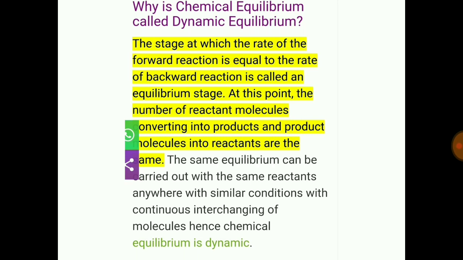So, in this dynamic equilibrium, where the rate of forward reaction and the rate of reverse reaction are the same, if the same reactants are allowed to react anywhere under similar conditions, at that time the same equilibrium is achieved again, and that is why it is called dynamic equilibrium.